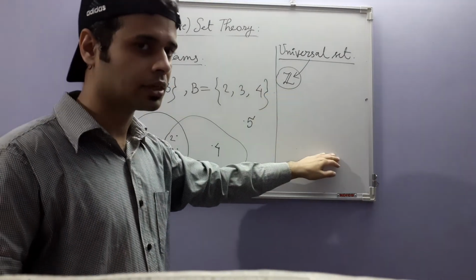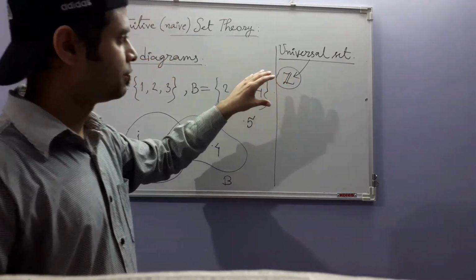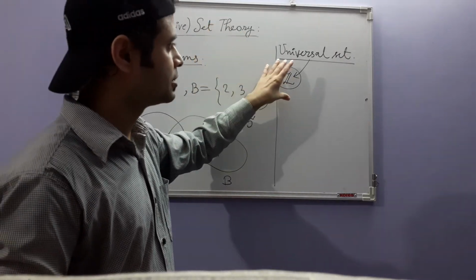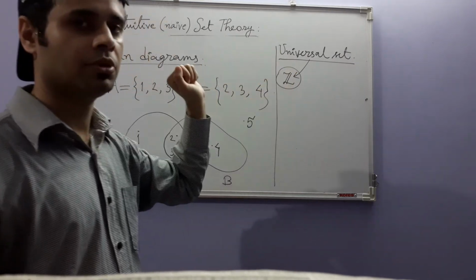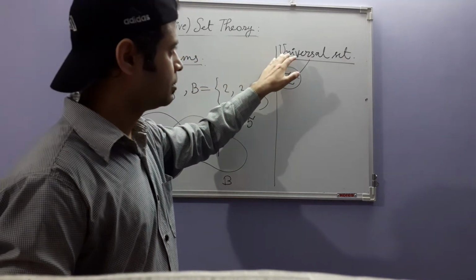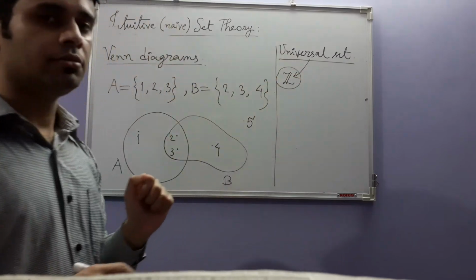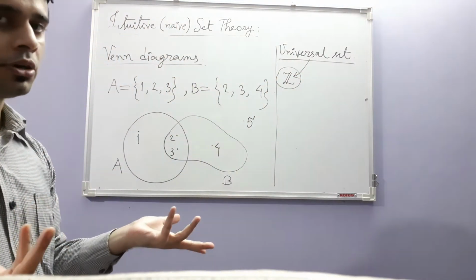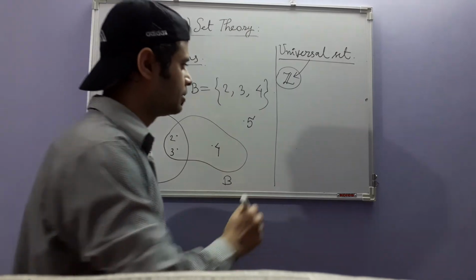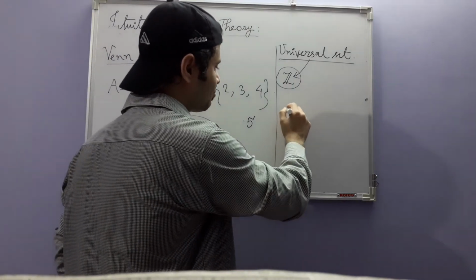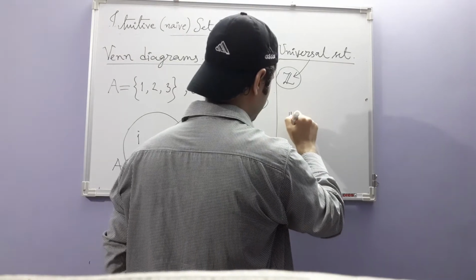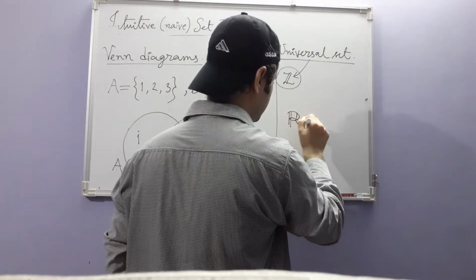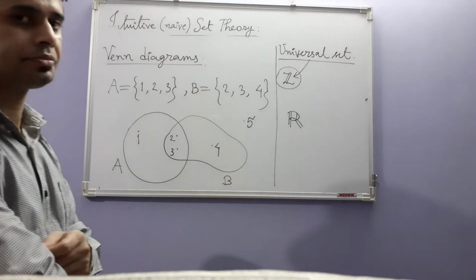There are other universes, but for my purposes and my discussion, for the time being, this is my universe. Okay, so in that sense, this is a universal set. Universal set, of course, is not unique. It will depend. If I am thinking of calculus, ordinary calculus, then my universal set will be the set of real numbers.